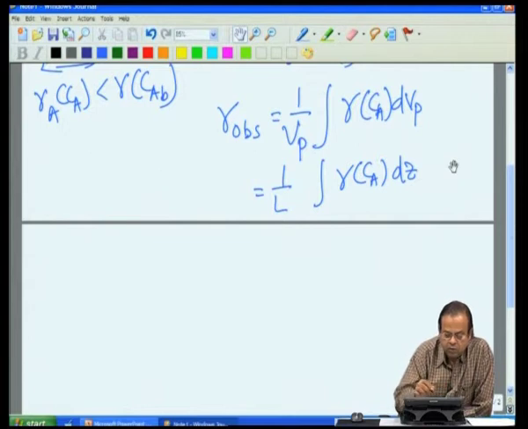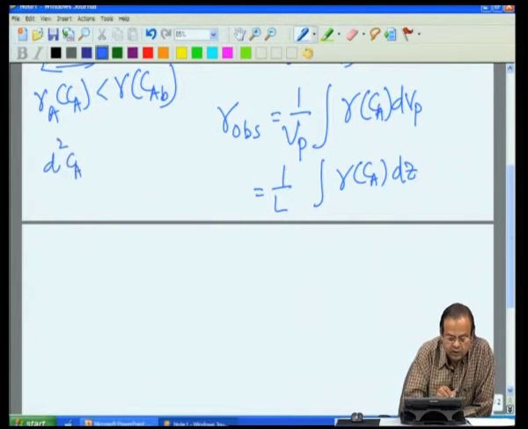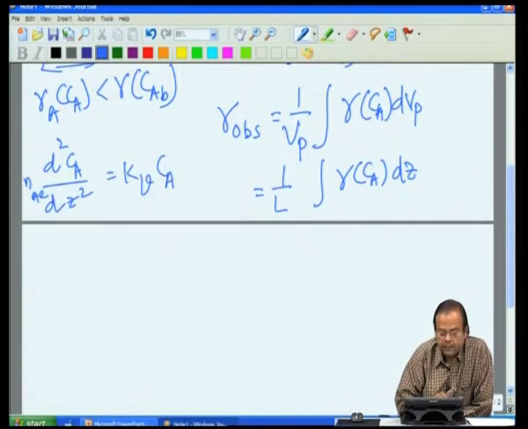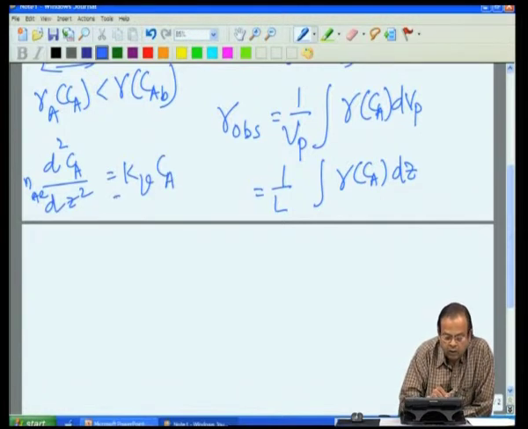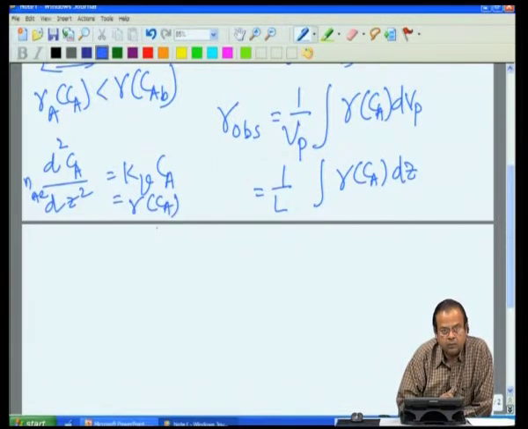Now, let me once again write our mass balance equation. It is De d square CA by dz square equal to kV into Ca, or equal to R of Ca as we wrote earlier.